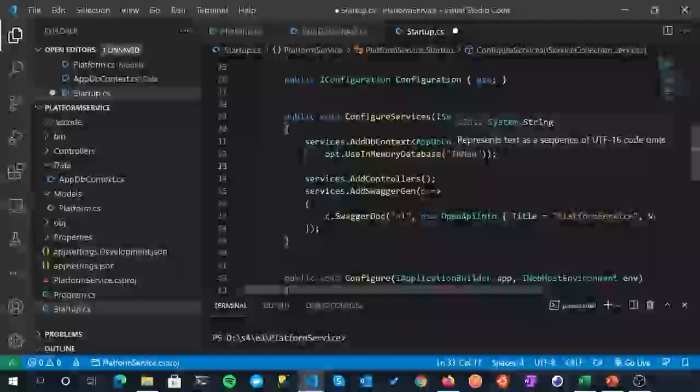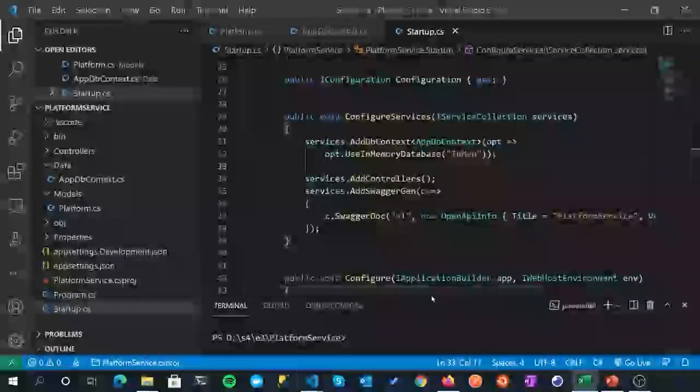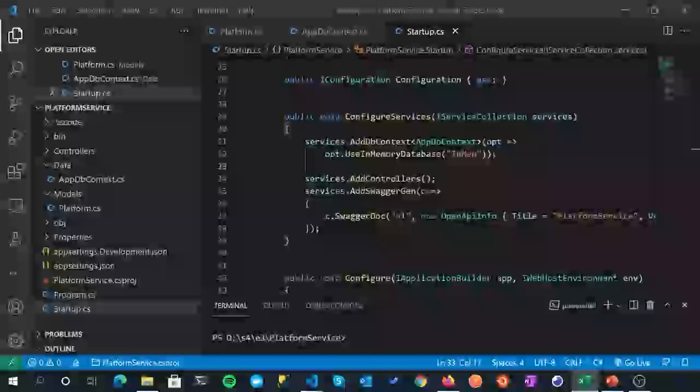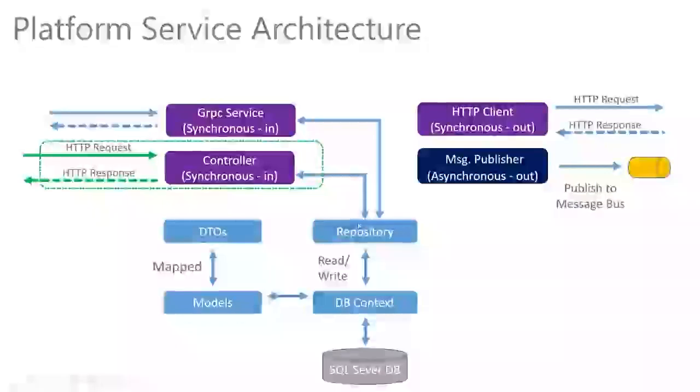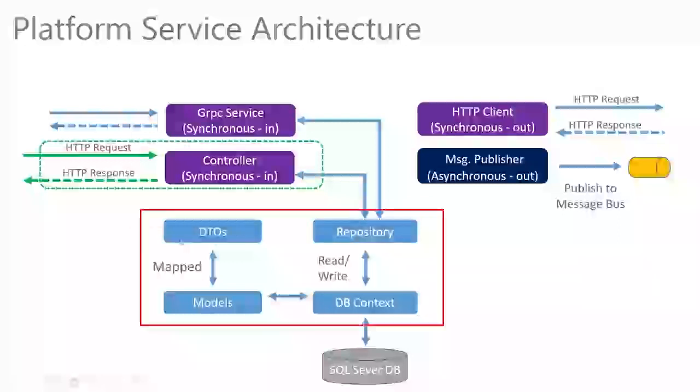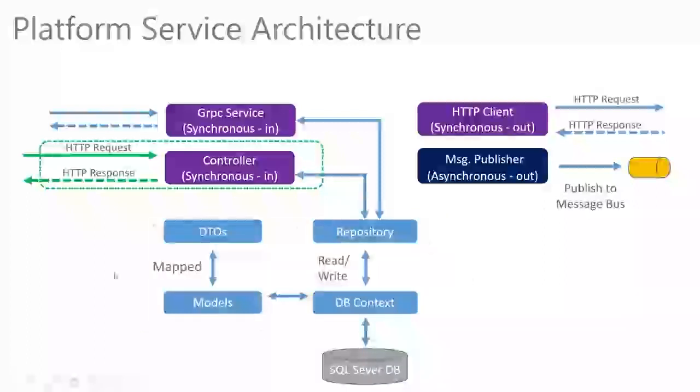But we can leave that for the moment. We just want to get up and running with our DB context. And that's it for our DB context. So in the next section, what we're going to come on to doing is we are actually going to work with a repository. So we're going to start to set that up in the next section. And really what I want to try and do is get all this blue stuff, this data stuff, set up before we move on to the more interesting stuff. Not that this isn't interesting, but we get all this wired up and then we can move forward.